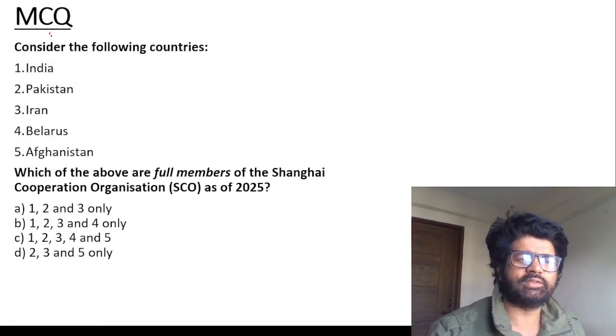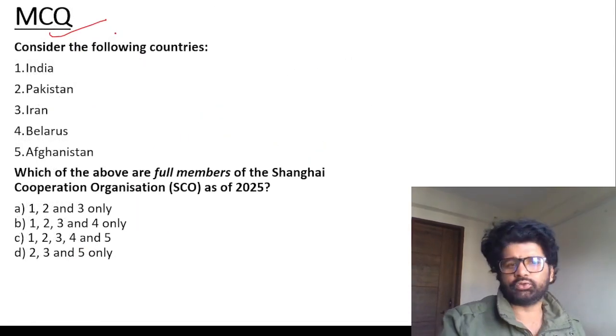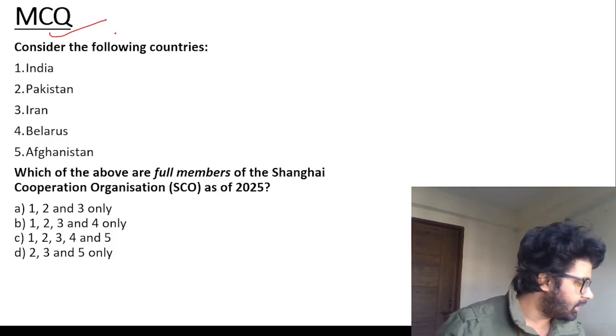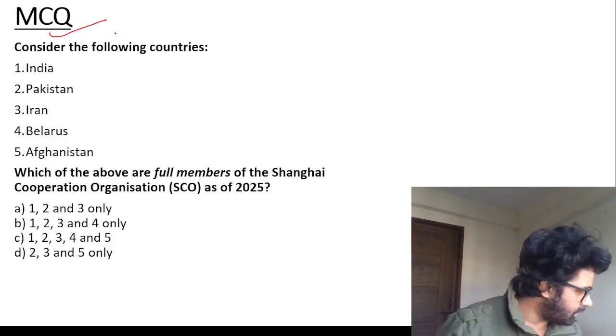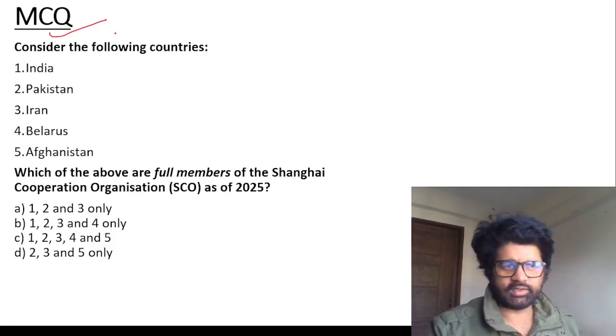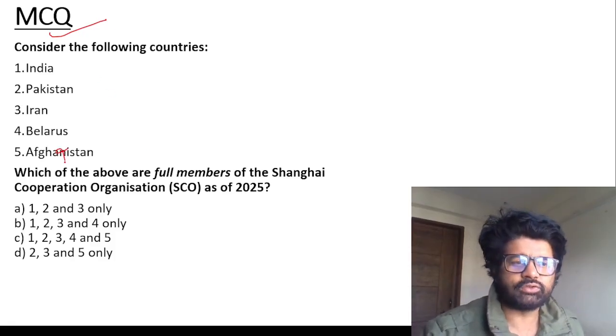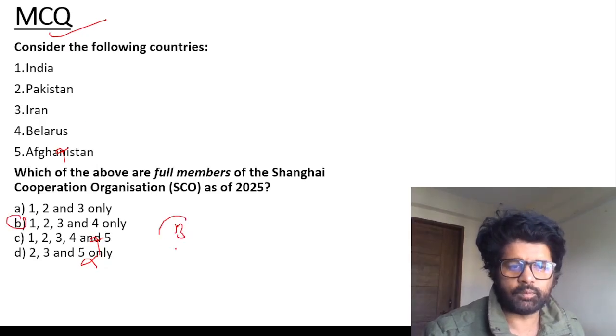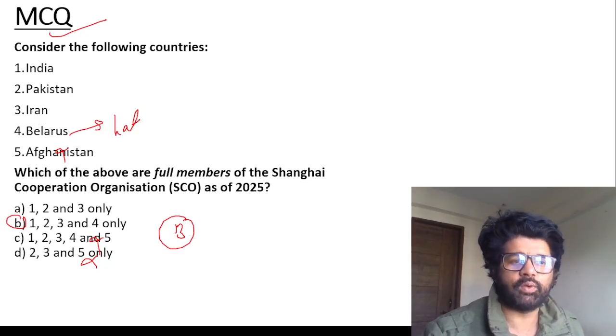Let's solve some questions, guys, and become a good boy and a good girl. So this is one MCQ. Try to solve it, and as I've told you, you can post in the comment section whether you're getting these questions correct or not. Afghanistan is not a full member, so eliminate option 5. The rest all are. So the answer is B, 1, 2, 3, 4. Belarus is the latest member as of 2025.